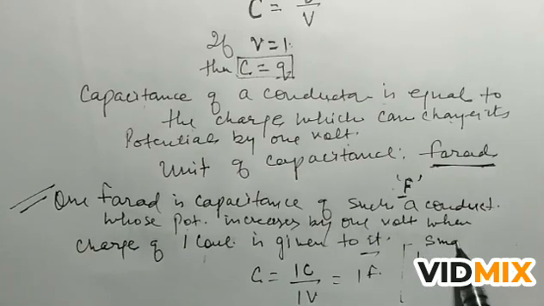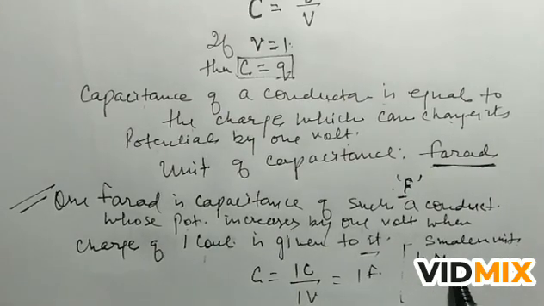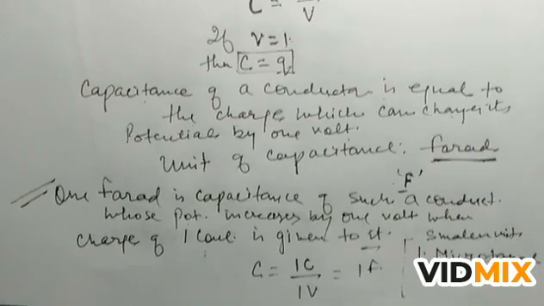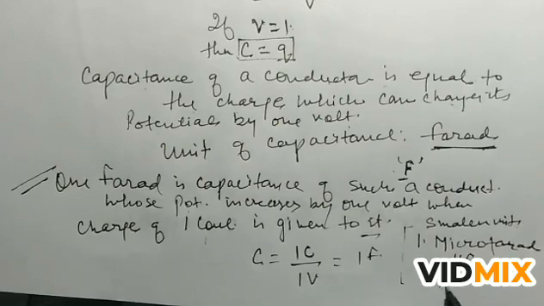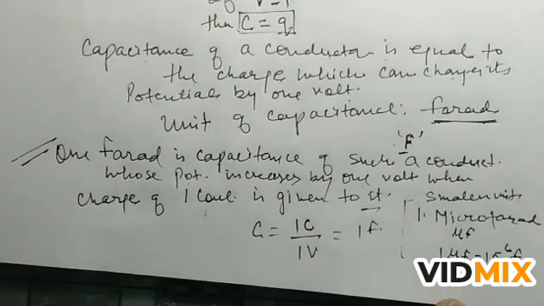Smaller unit is microfarad, and it is denoted by mu f. Mu f is microfarad, and 1 microfarad is equal to 10 to the power minus 6 farad.